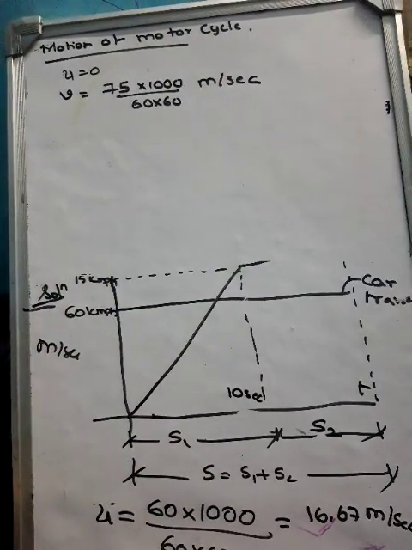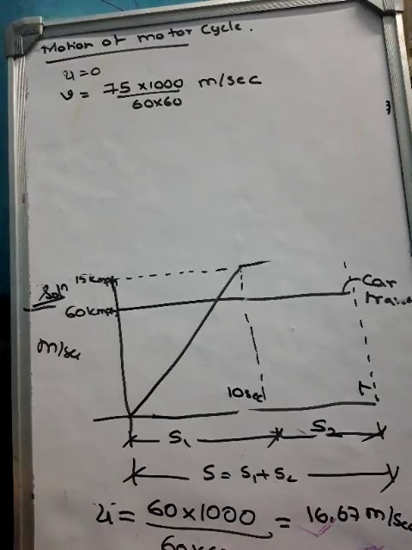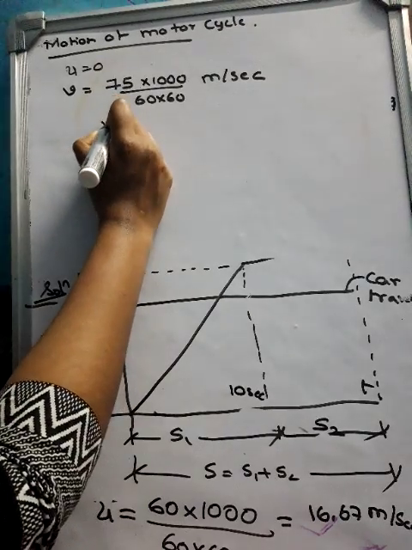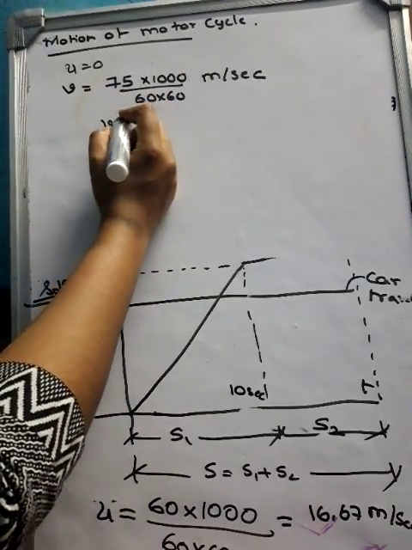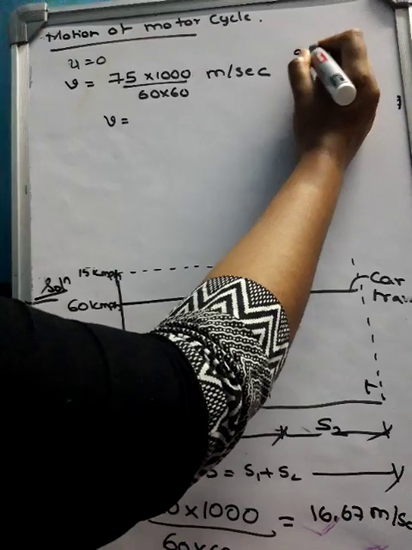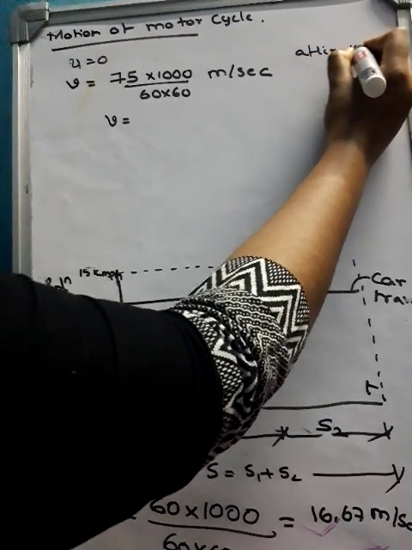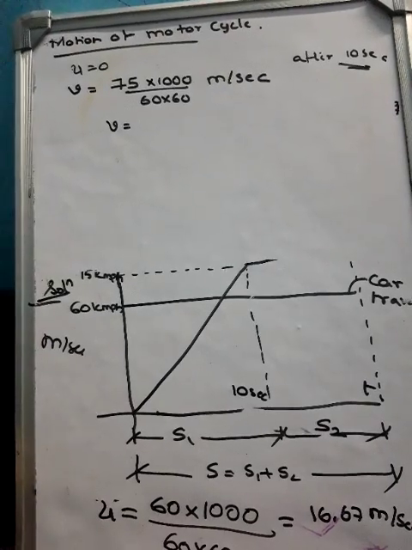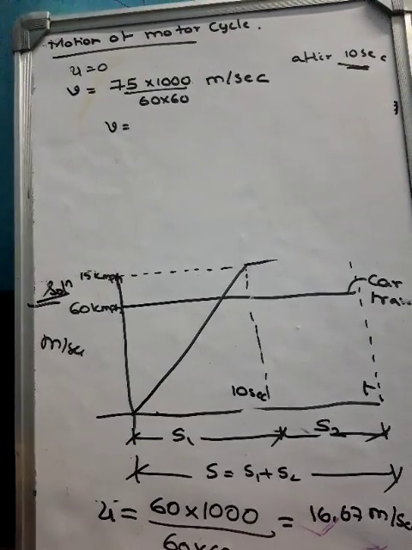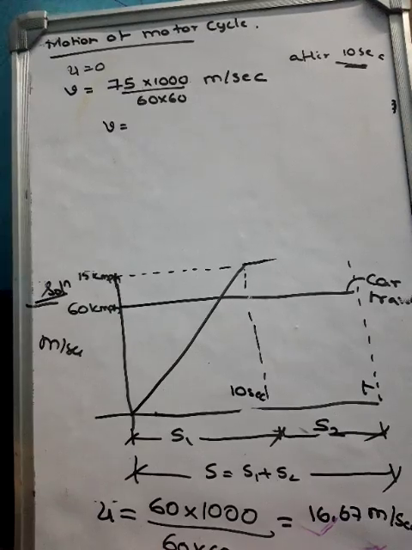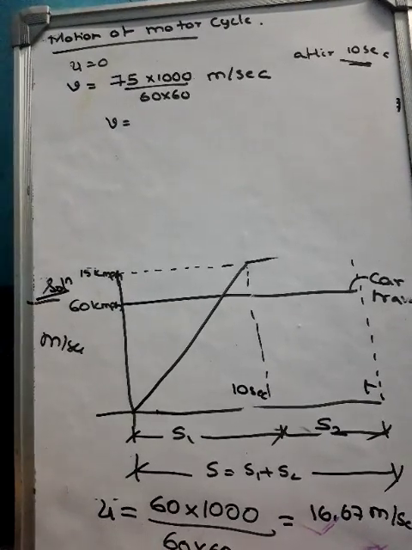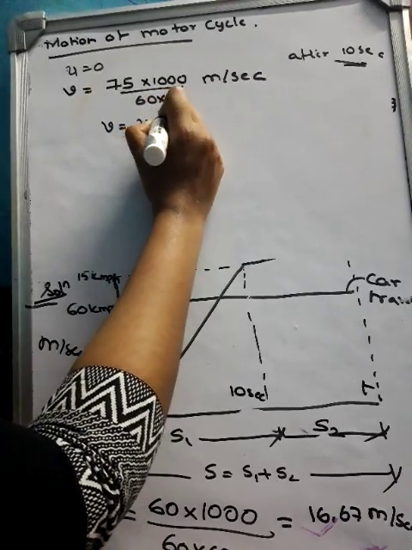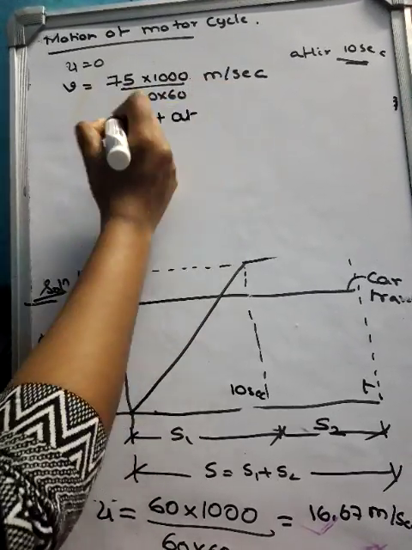Then first you calculate the acceleration. After 10 seconds you'll be reaching v equal to 75 kilometer per hour. Now we can use the equation v equals u plus at.